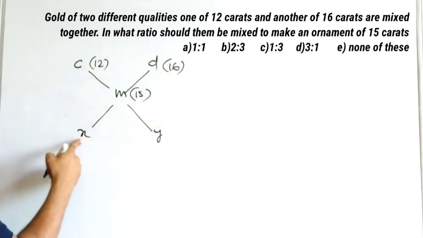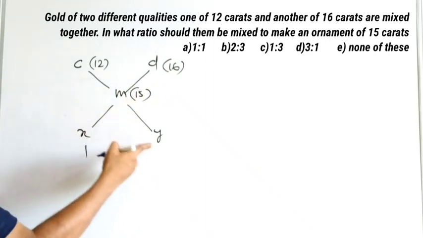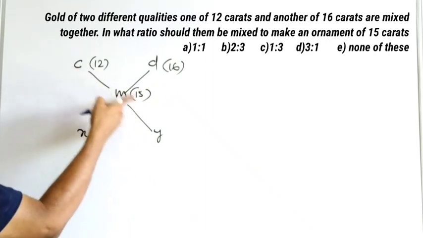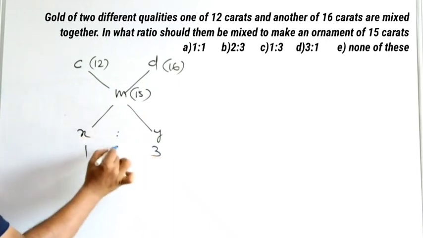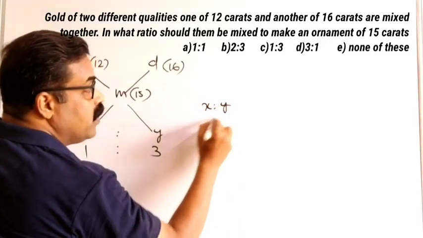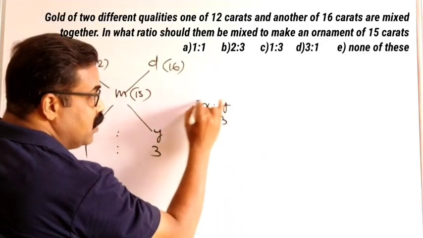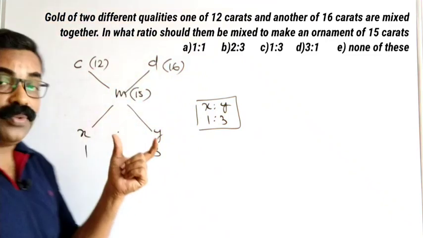So x is equal to d minus m, 16 minus 15, which is 1. Y is equal to m minus c, 15 minus 12, which is 3. So what is the ratio of x is to y? The ratio of x is to y is 1 is to 3. So the required ratio is 1 is to 3, and accordingly you can mark the correct answer as 1 is to 3.